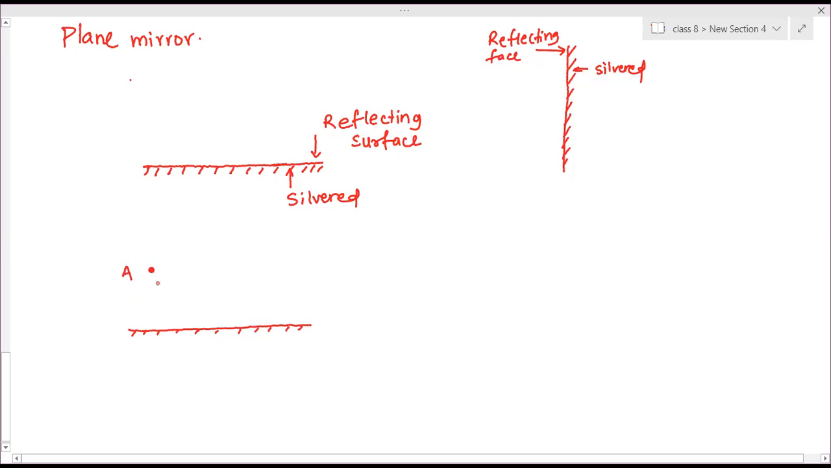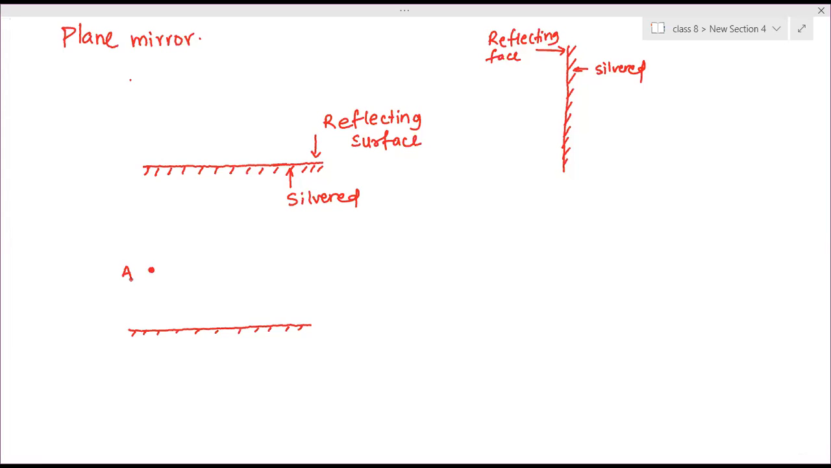Now, to form the image, what does image mean here? When you are standing in front of the mirror, you will see your lookalike inside the mirror, right? Anything you place in front of the mirror becomes the object. And the lookalike of that object which we see inside the mirror is called the image. So object and image, is the difference clear?